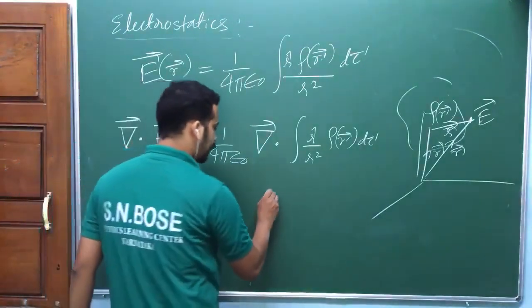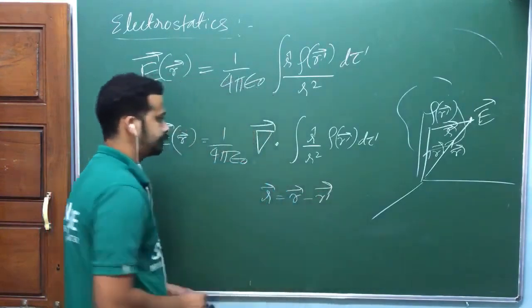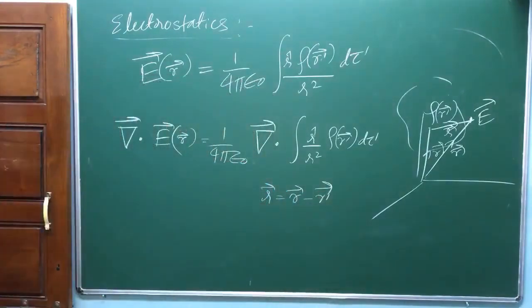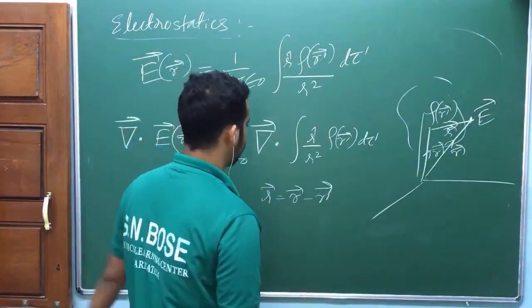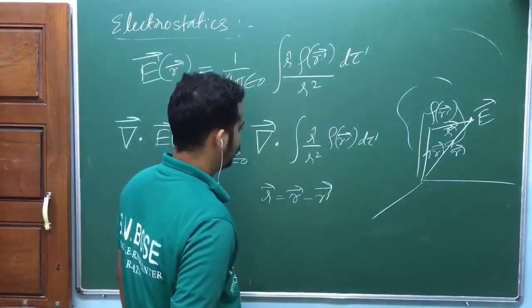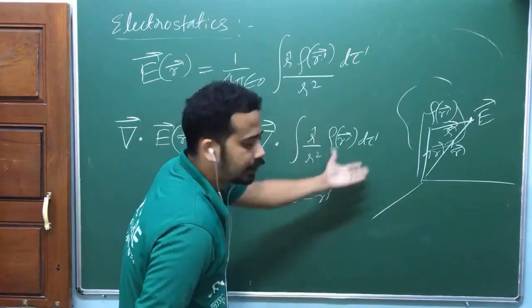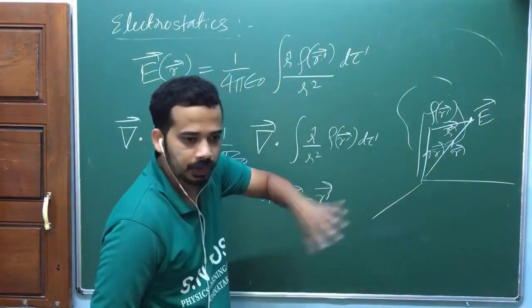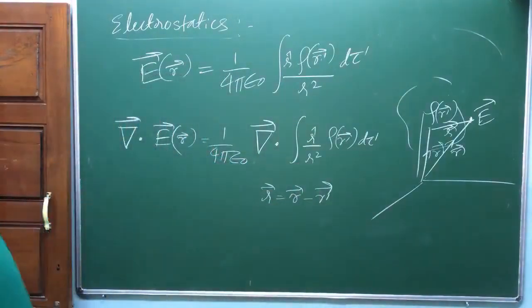Let me write again: italic r vector is equal to r vector minus r prime vector. Is that okay? I can take this one inside, because this is with respect to some other coordinate. This integral is with respect to something else. Both are independent actually. So shall I take it inside?